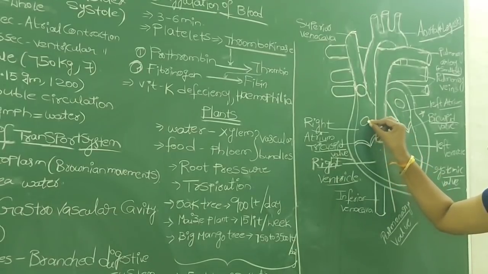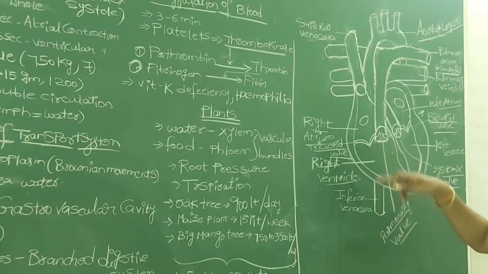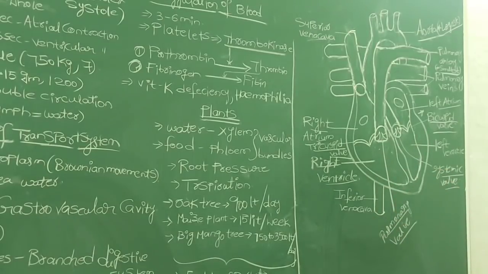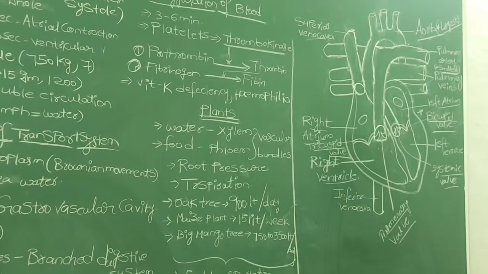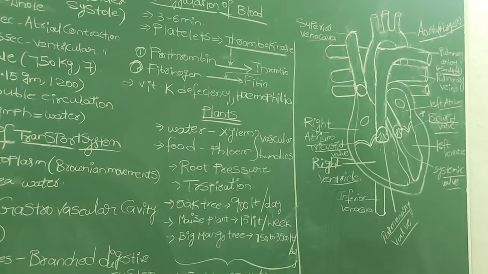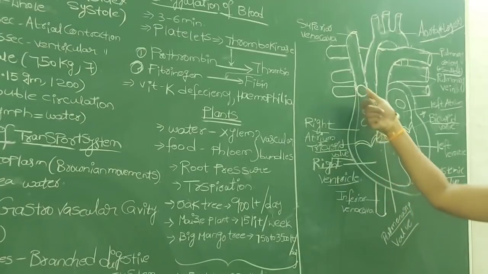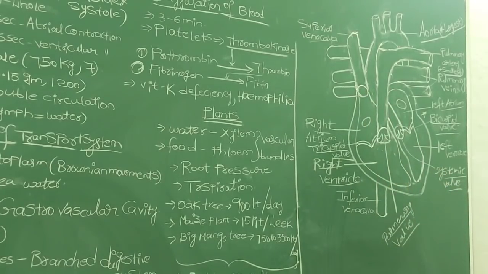The small circle we drew indicates the opening of these 2 vena cavas. The superior vena cava collects deoxygenated blood from your upper body parts like head and neck, and the inferior vena cava collects blood from your lower body parts like legs. These 2 veins open into the right atrium or right auricle.